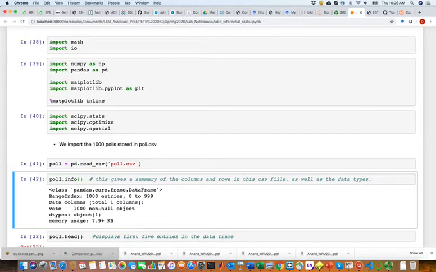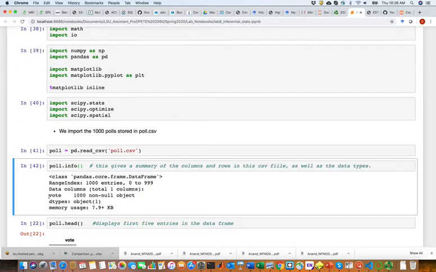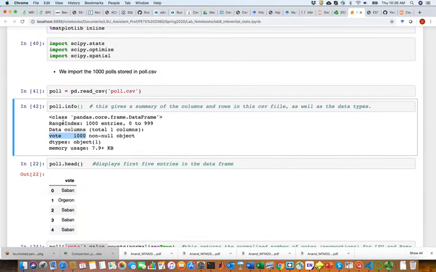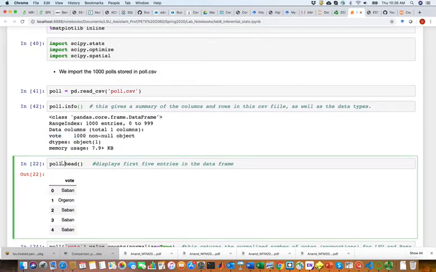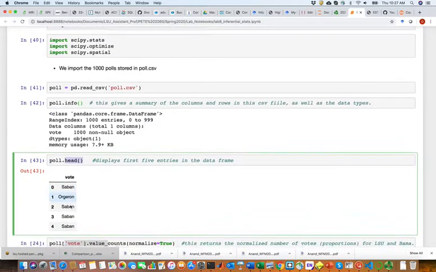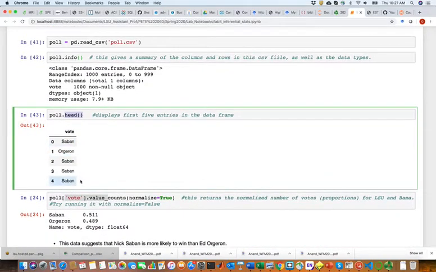We can show some of the information. You see there is just one column containing 1,000 values. We can see what those values are using the data frame.head function. It shows you the first 5 entries or items in the data frame, and that's the entry.